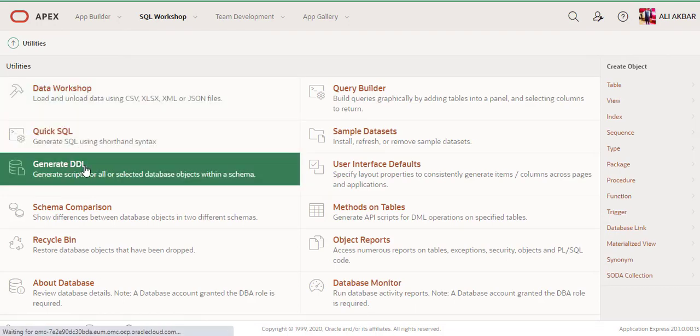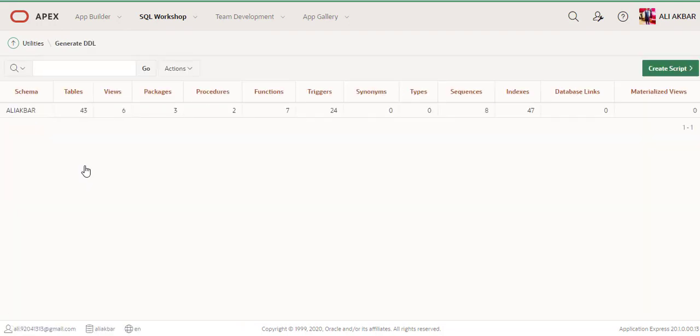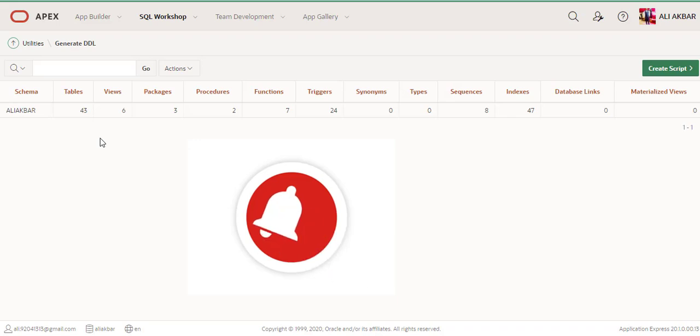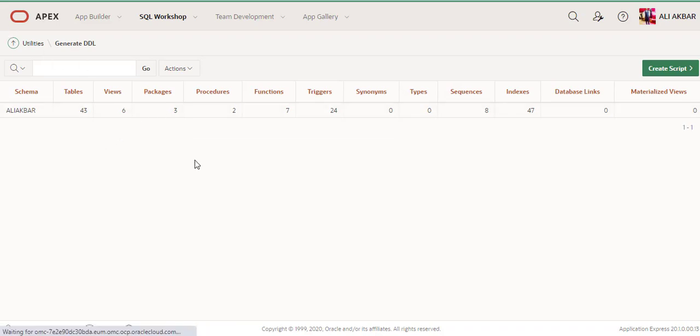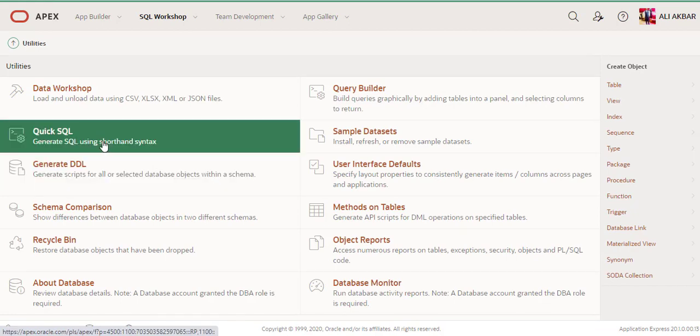Okay, I will discuss generate DDL. You can see generate DDL. When you generate DDL, it generates the DDL script for your database. Now we discuss a very beautiful feature, quick SQL.